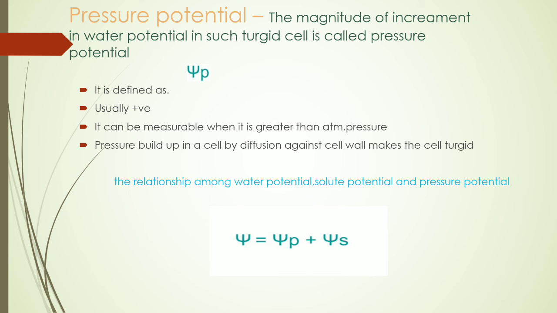It is defined as psi p. Usually it is positive. It can be measurable when it is greater than atmospheric pressure. Pressure buildup in a cell by diffusion against the cell wall makes the cell turgid.